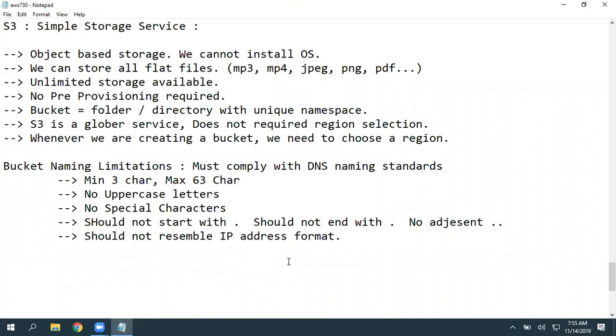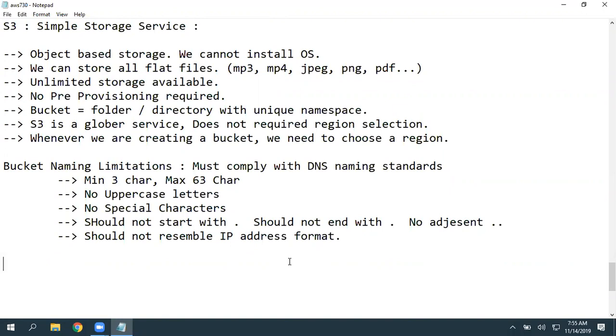And when coming to minimum object size and maximum object size, minimum depends on the storage class. We will discuss what exactly a storage class is in today's session only. The maximum object size it supports for one single object is 5 TB. You cannot upload a file which has a size of more than 5 TB.